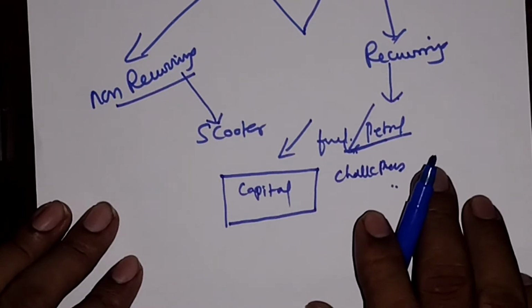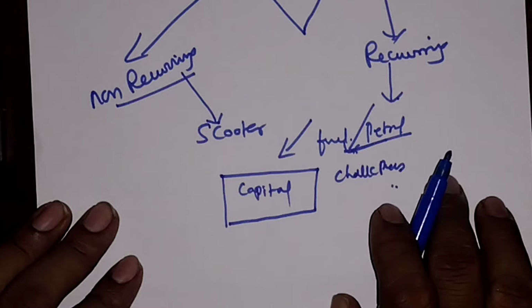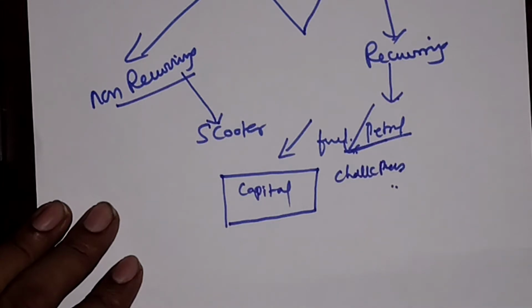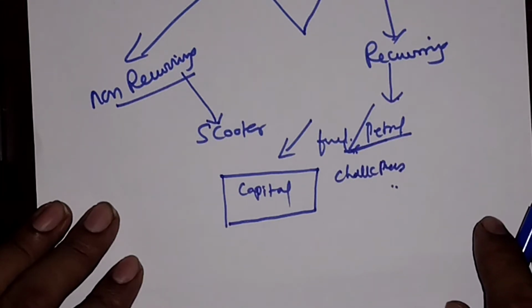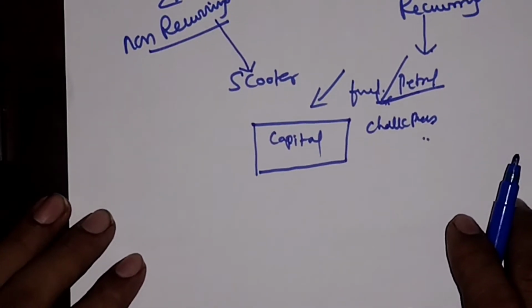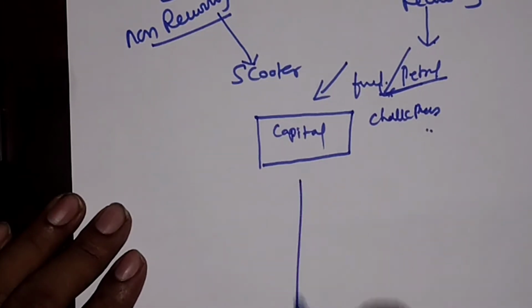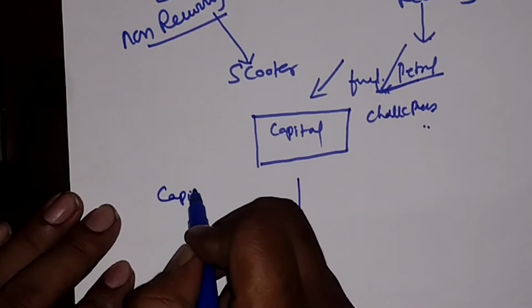Based on this only, this entire chapter depends, and one 5 mark problem is also provided. In that you have to find which is recurring in nature and which is non-recurring in nature. Right? So that's it about this information relating to this.